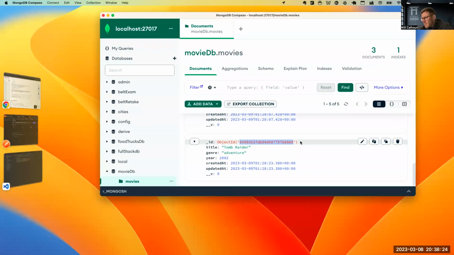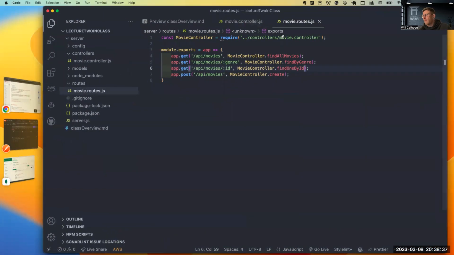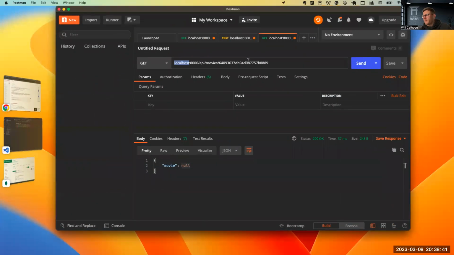Now, the second thing is, did I mess this up? Let's see. Oh, is that right here? No, I didn't. It's a GET request, API movies, find one by ID. Giving me null.